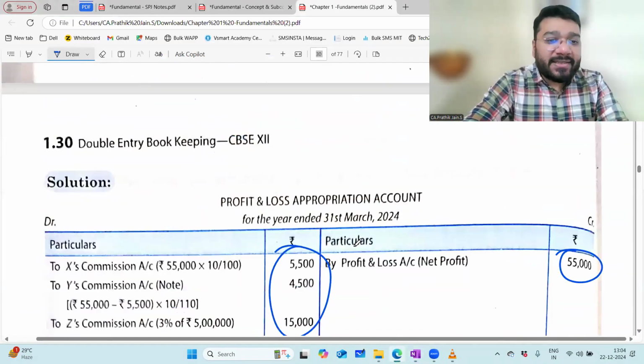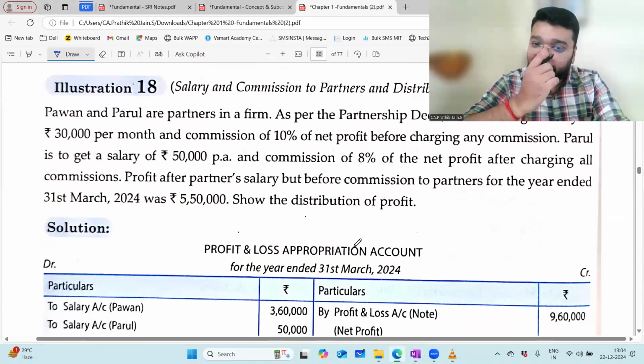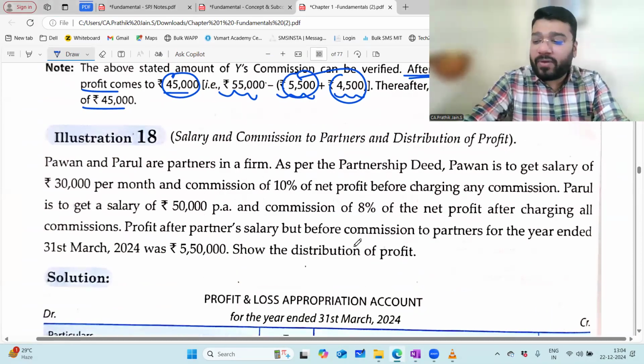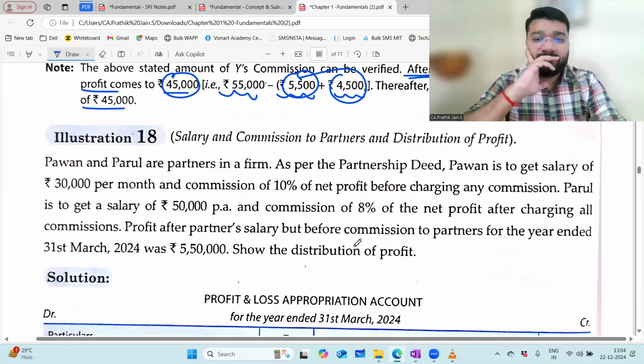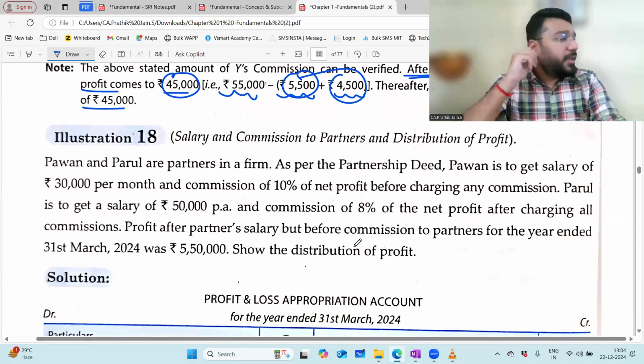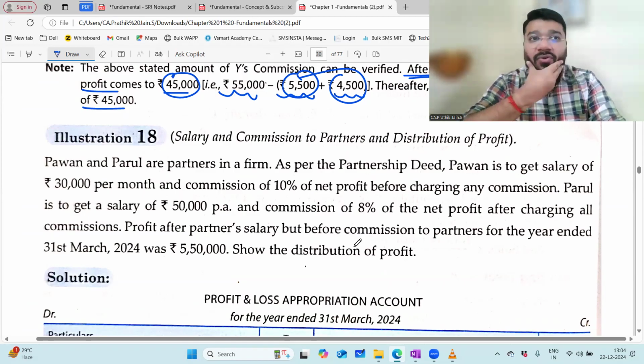Great. So commission part is clear. Yes, sir. Please go through 18th question and tell me if you're able to do it or not. Fast. It's a unique question, different one. Do it fast.